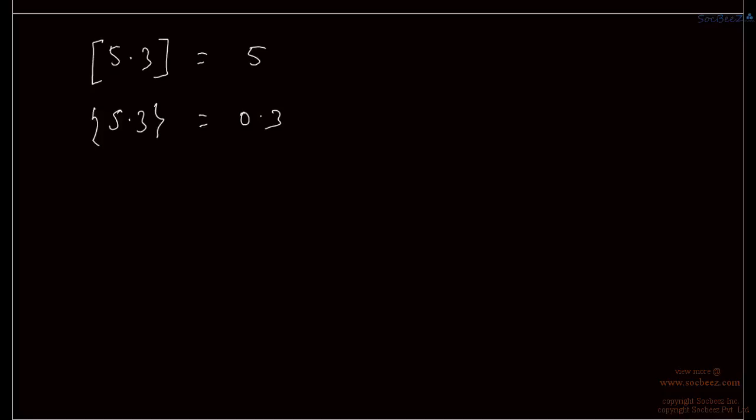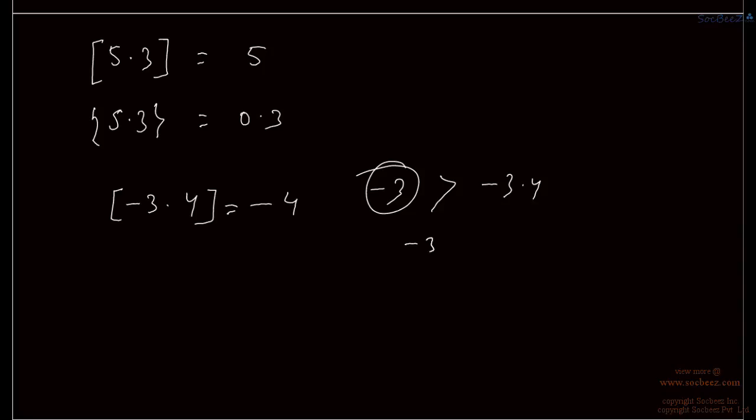Okay, say if we take negative number minus 3.4, then its greatest integer is minus 4. Note that greatest integer is always less than the number. Say if we take greatest integer as minus 3 in this case, then this minus 3 is greater than minus 3.4. So the greatest integer of minus 3.4 can't be equal to minus 3.